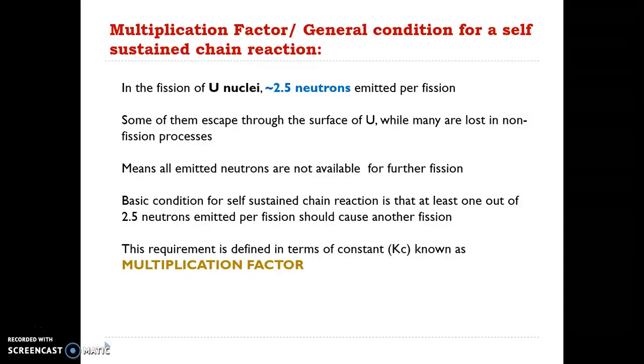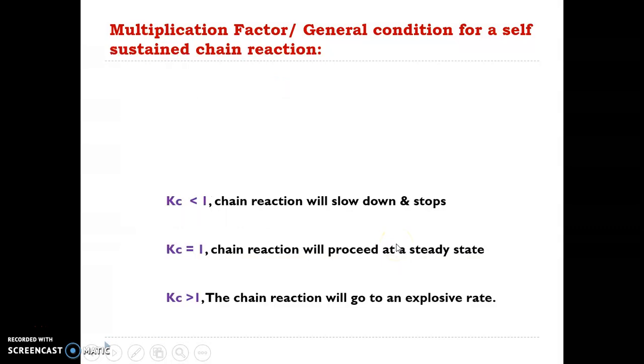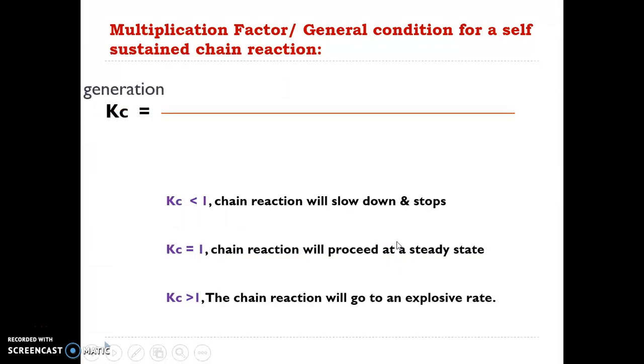Basically the controlled chain reaction. Now we are going to see the correlation between the neutrons generated and the chain reaction, and for that we are going to consider one important aspect known as the multiplication factor. The multiplication factor is denoted by the constant K subscript C. Kc is the multiplication factor. How is this multiplication factor determined?